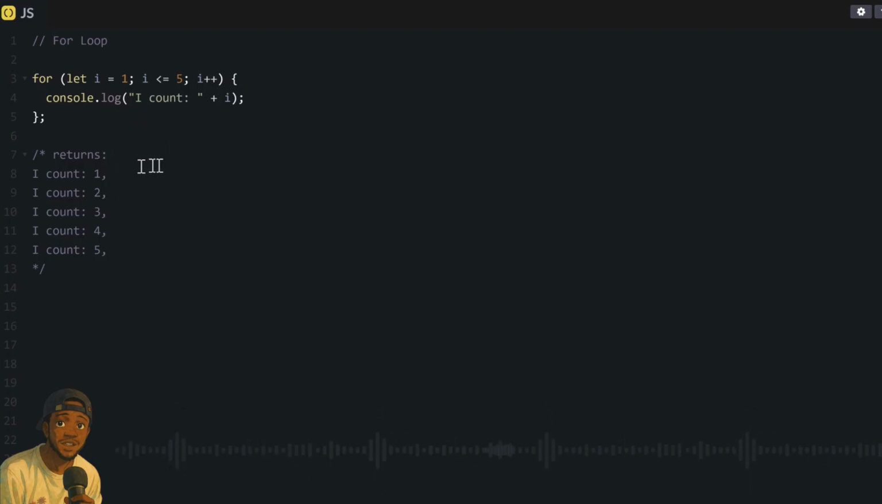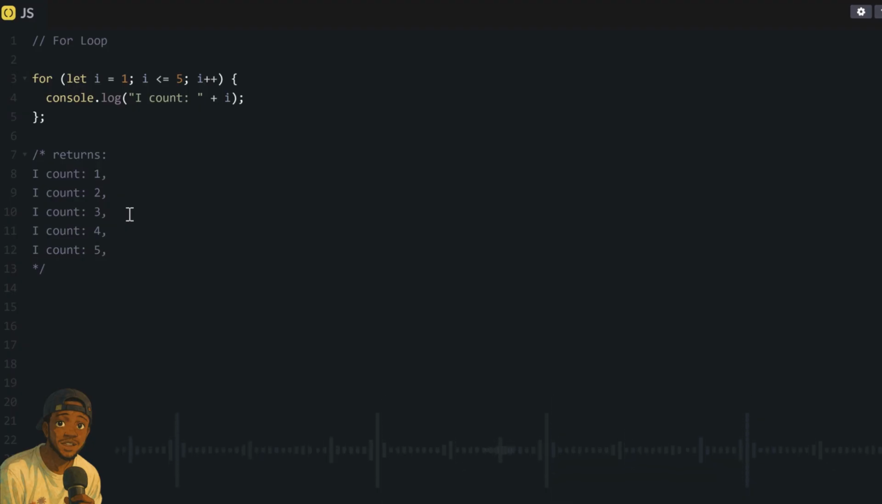But after it does this for the first time, it will add 1 to our I because of this I++. So the second time, our I will become 2. But since 2 is still less than 5, that means it still fulfills this condition. And then it will run this code again. So it will console log this string again. But this time, our I has changed to 2. And then it will add 1 again after it runs for the second time. Then it will check again. Yes, 2 is still less than or equal to 5. So it will run again. The I will become 3. Yes, 3 is still less. Then it will run again.